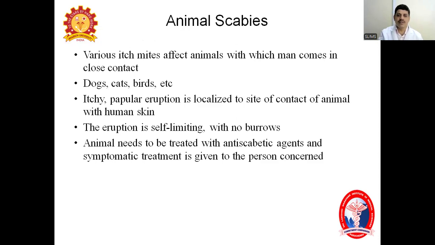And usually these eruptions are self-limiting, and burrows will not be seen. And here, very importantly, the patient comes with itching in these areas only. So we have to suspect and ask the history in these patients, like whether any pet animals are there or not. If they are there, and if they are suffering from any lesions, definitely we have to treat the animals as well as the owner, means the person also.